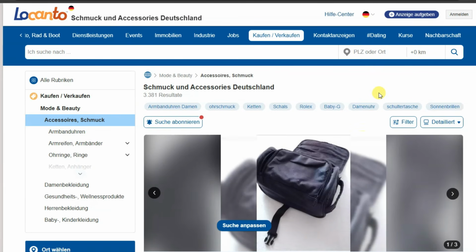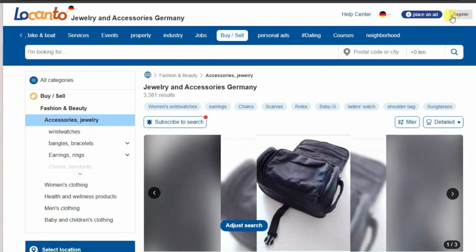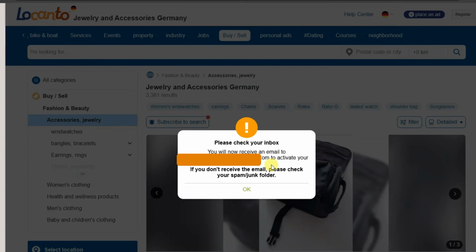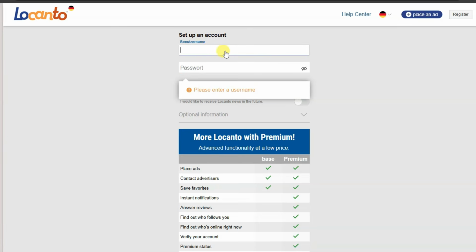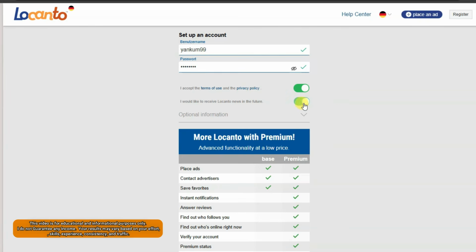First of all, you will have to create an account on this platform. You can click on the register button. Let me translate this platform. You can click on the register button. You can click here. Now you can type your email address here and then click on the register now button. You can check your inbox to verify your email address. You can type your username. You can type your password. You can read and accept its terms and conditions.